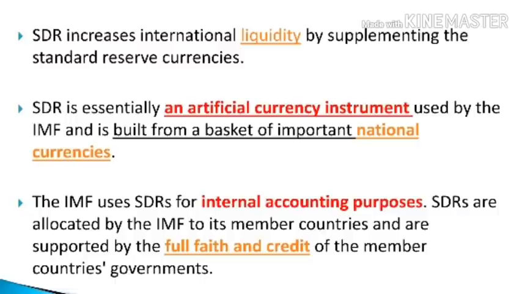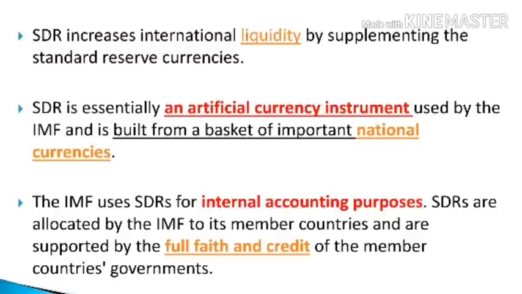If we talk about determining the value of SDR, it is determined by the value of many currencies important to the world's trading and financial system. I repeat, the value of SDR is determined by the value of several currencies important to the world trading and financial systems. It is composed of the Japanese yen, US dollar, British pound, and the euro. These are the currencies which are basically used to determine the value of SDR, special drawing rights. Now let's talk about point number three.